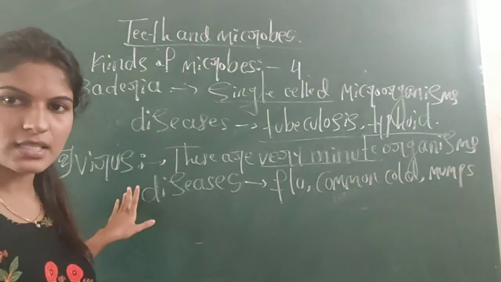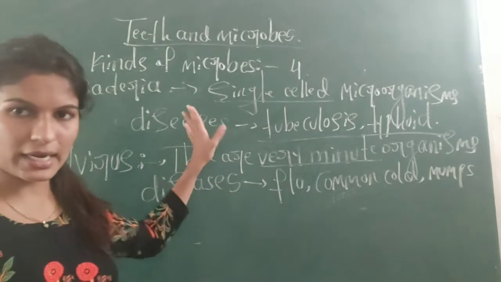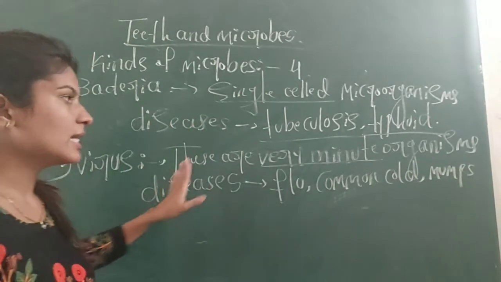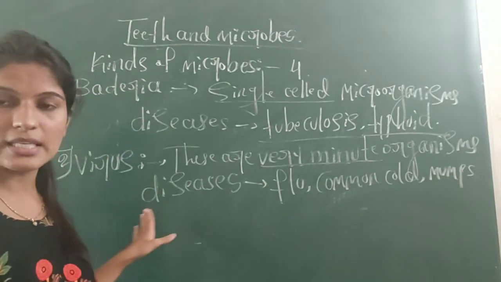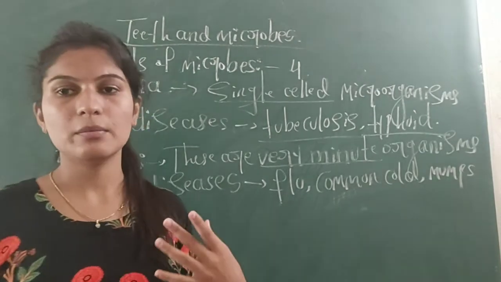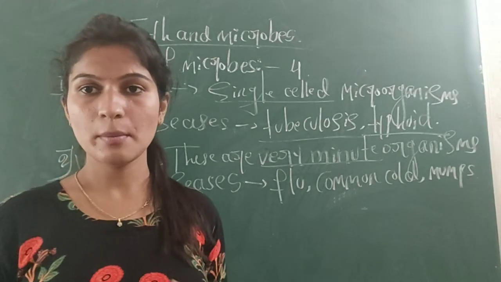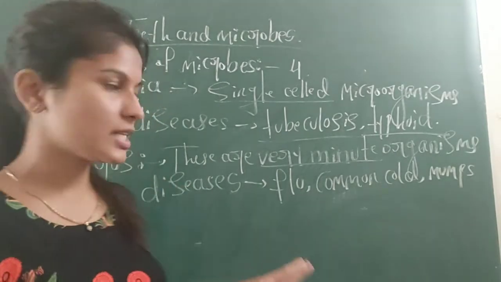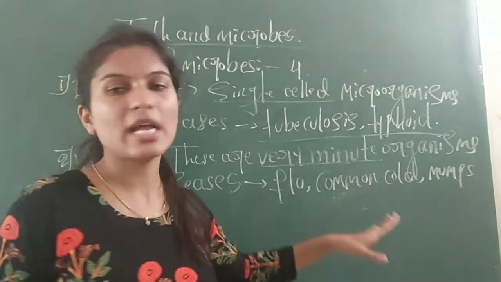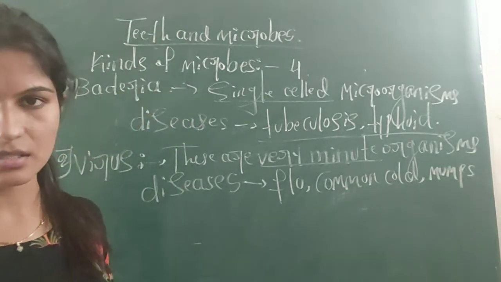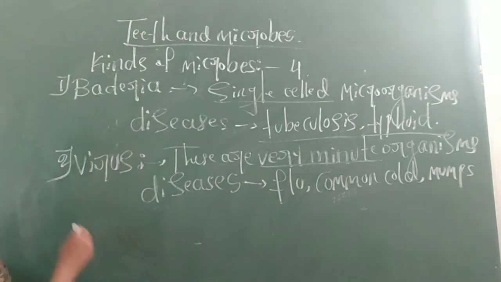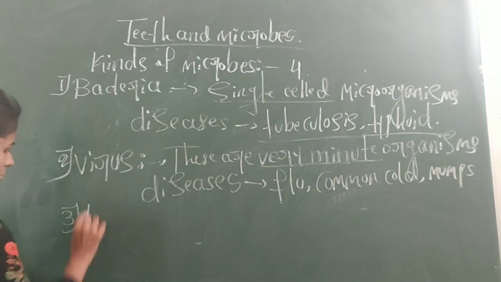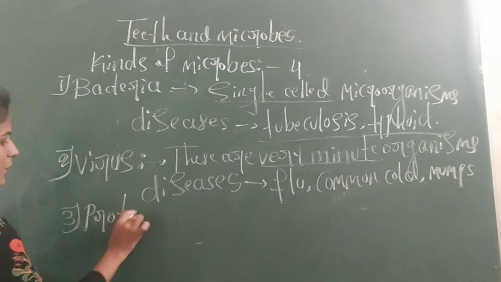So diseases like flu, common cold and mumps are caused by viruses. These viruses are much smaller than bacteria, very minute organisms, and we cannot see them through an ordinary microscope. This is about viruses. Next one is protozoa, the next microbe.